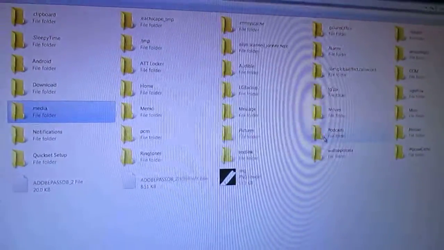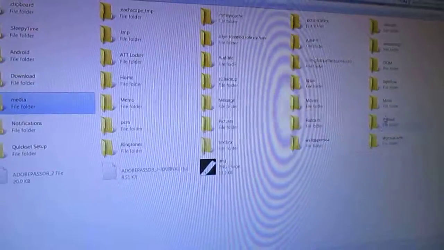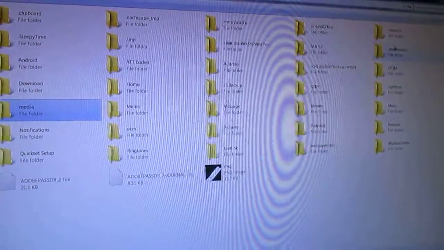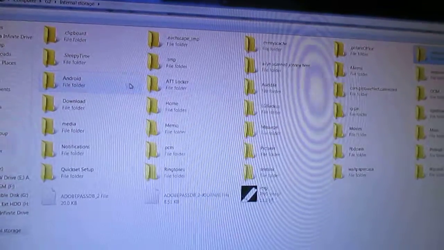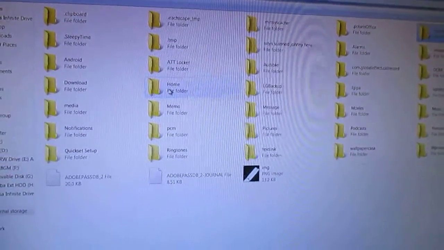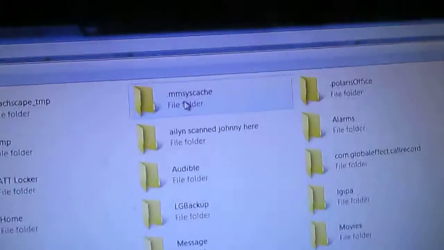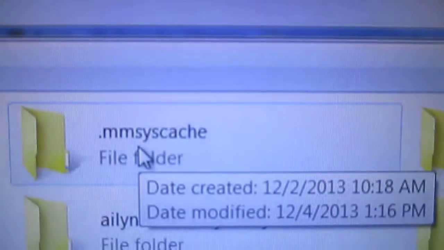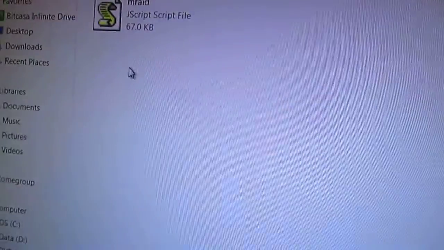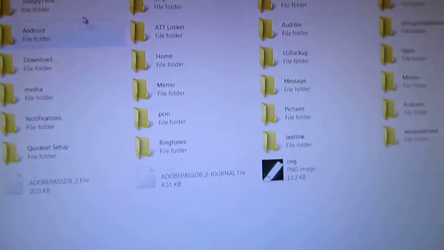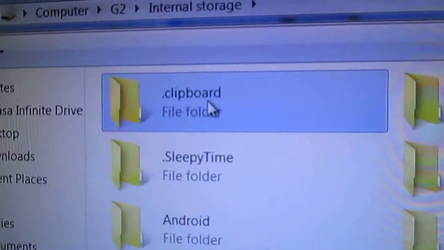Let me see here. Of course, none of the folders are labeled properly. I'm looking at like random ones, like I don't even know what that is. Nope. Clipboard.